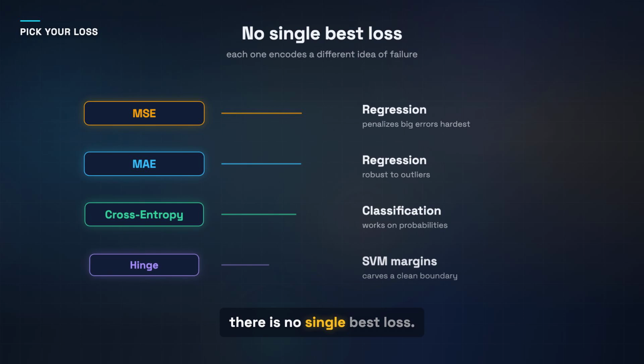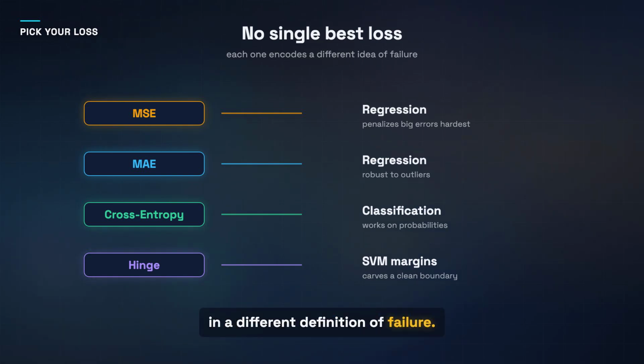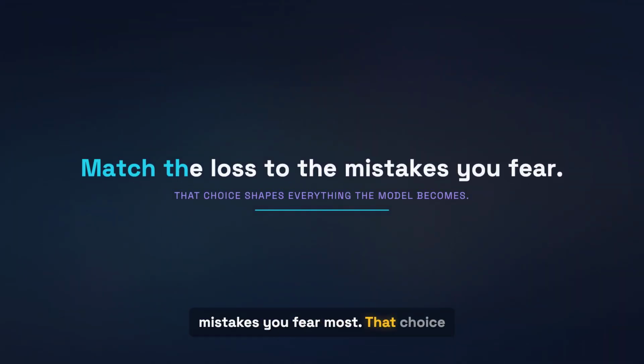So there is no single best loss. Squared and absolute error fit regression. Cross-entropy fits probabilities. Hinge loss carves clean margins. Each one bakes in a different definition of failure. Choose the loss that matches the mistakes you fear most. That choice quietly shapes everything the model becomes.